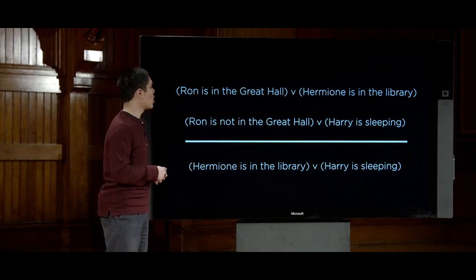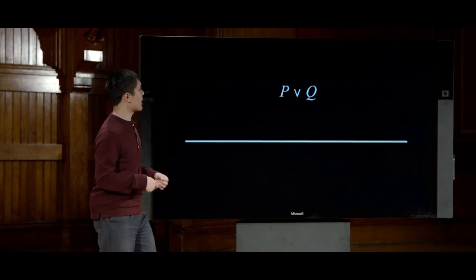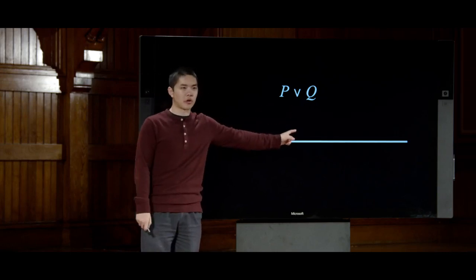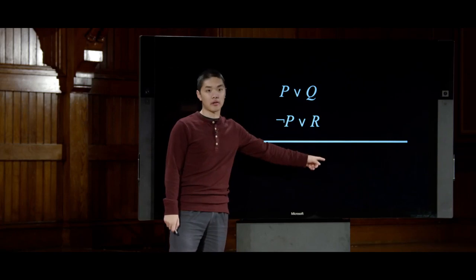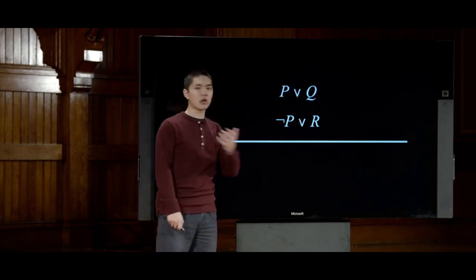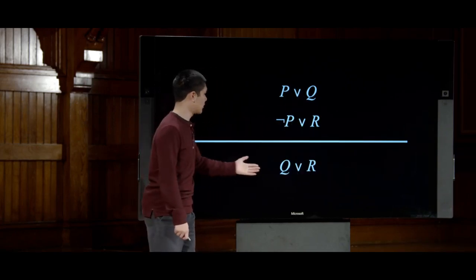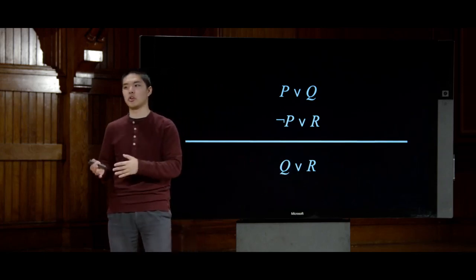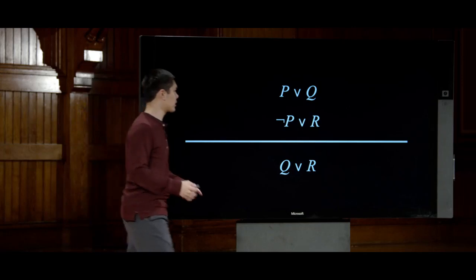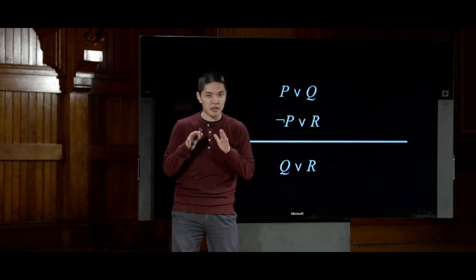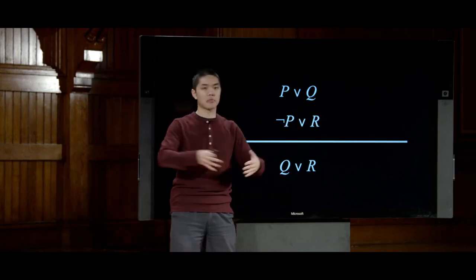Stated more generally, we can name this resolution rule by saying that if we know P or Q is true, and we also know that not P or R is true, we resolve these two clauses together to get a new clause, Q or R, that either Q or R must be true. And again, much as in the last case, Q and R don't need to just be single propositional symbols. It could be multiple symbols.